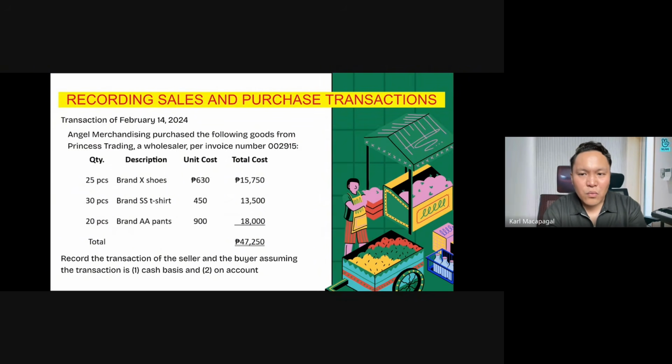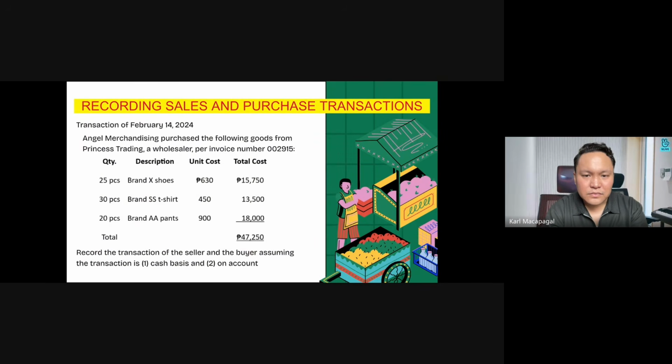47,250. The requirement states that we have to record the transaction of the seller and the buyer on a cash basis and on account. Okay, so we'll be recording two for the seller, cash basis and on account. On the other hand, for the buyer, cash basis and on account.